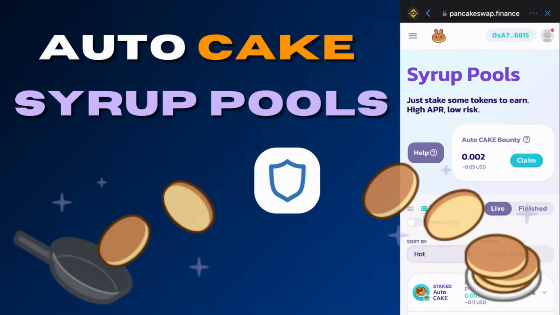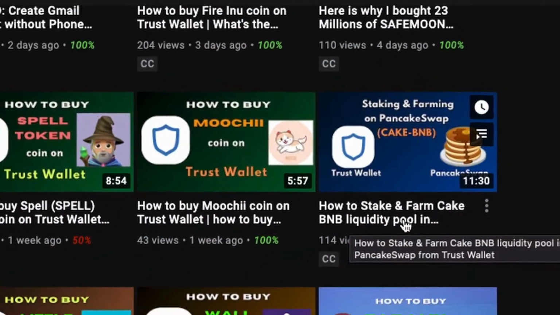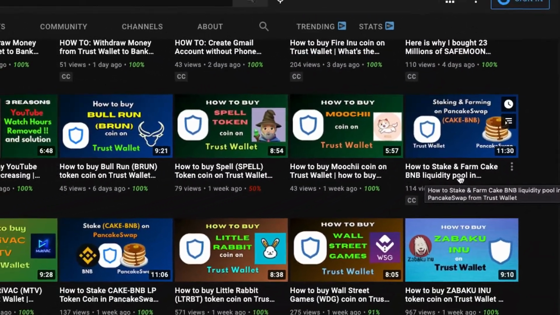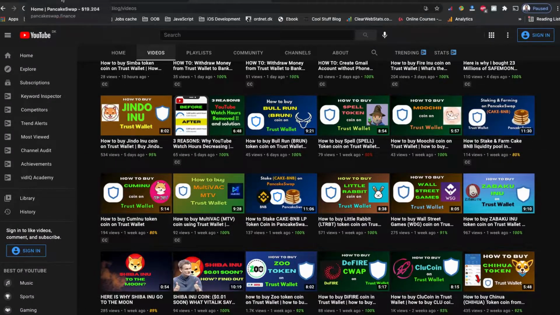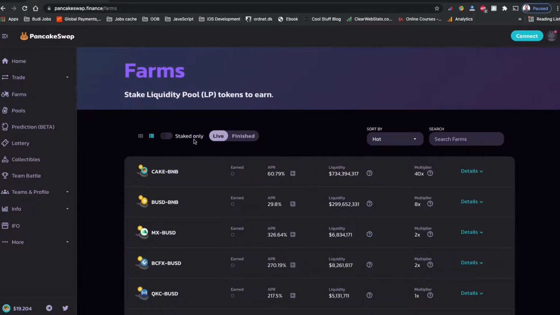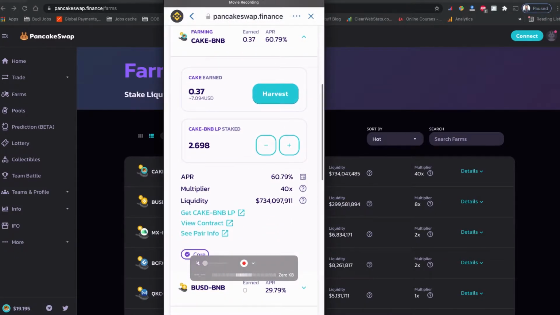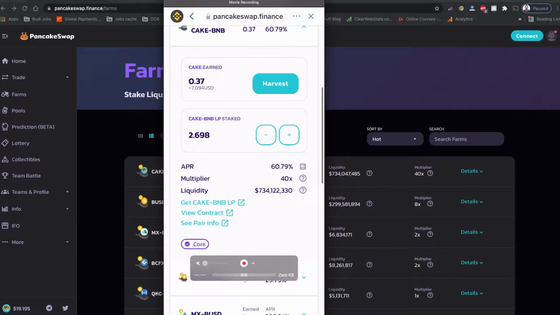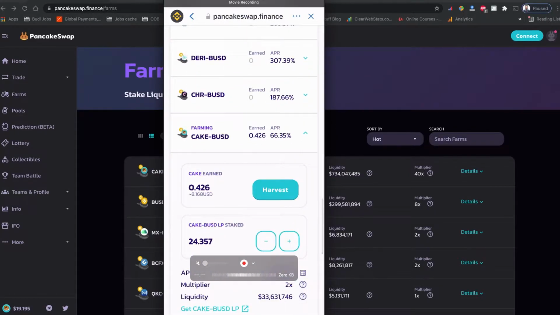Hello everyone. If you have watched my last video on how to stake and farm the Cake BNB liquidity provider pool in PancakeSwap using Trust Wallet, I staked my Cake and BNB token coin on the PancakeSwap Farm's liquidity provider tool. I even staked some Cake BNB.